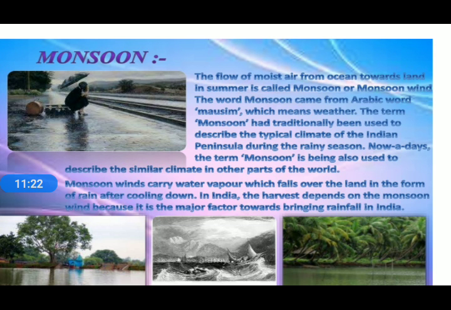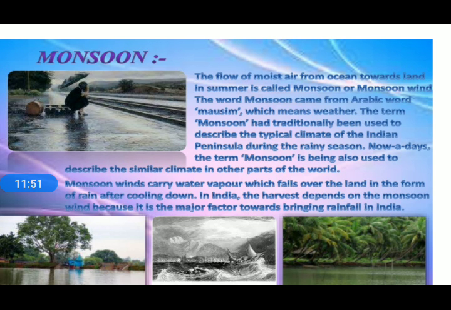The uneven heating of land and water plays a very important role. By this process, we get the monsoon wind, and monsoon wind plays a very important role in a country like India, in which most of the agriculture depends upon the monsoon. If the monsoon is good, then agricultural production is good. If the monsoon is slow, then agricultural production is also low.